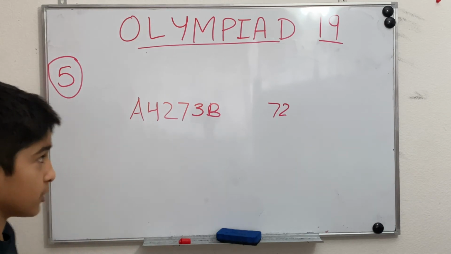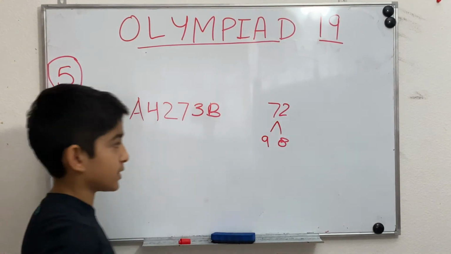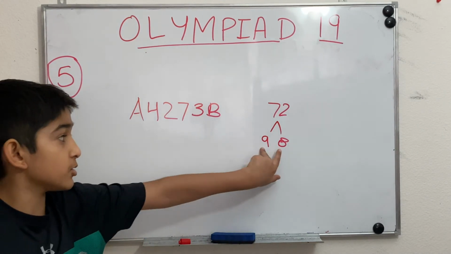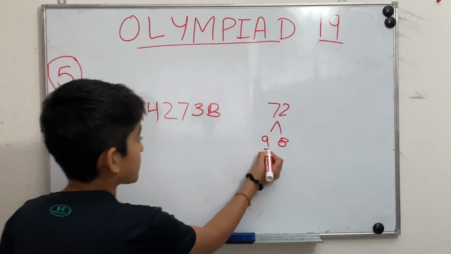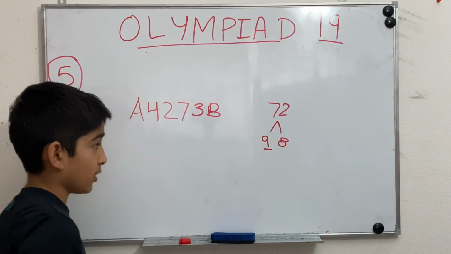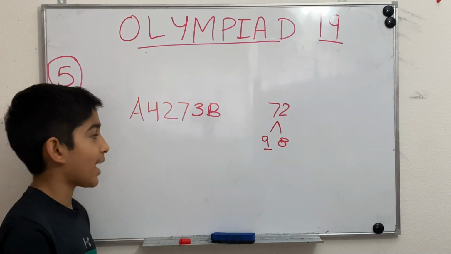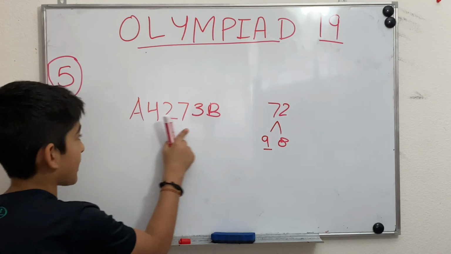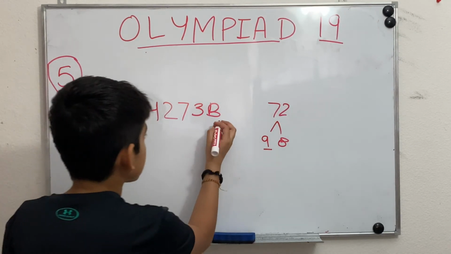Well, what is 72? It can be 9 and 8 when you do prime factorization. And these two are co-prime, so we can use them. We can first check if it's divisible by 9. And how do we check that? Well, in my divisibility rules video, I said for 9, it has to be that when you add up the digits, they have to be divisible by 9. Okay, so let's add them.